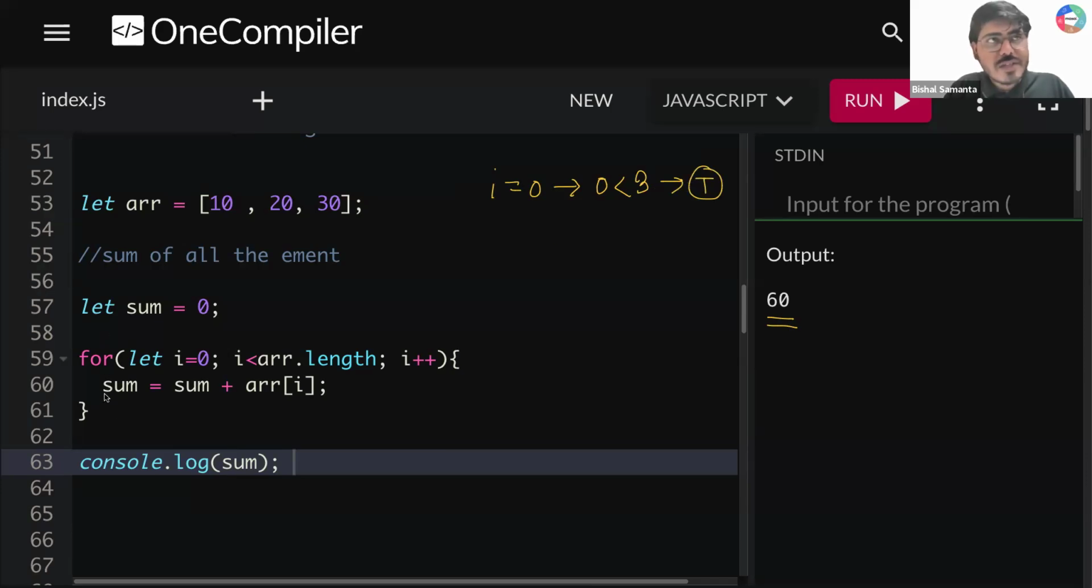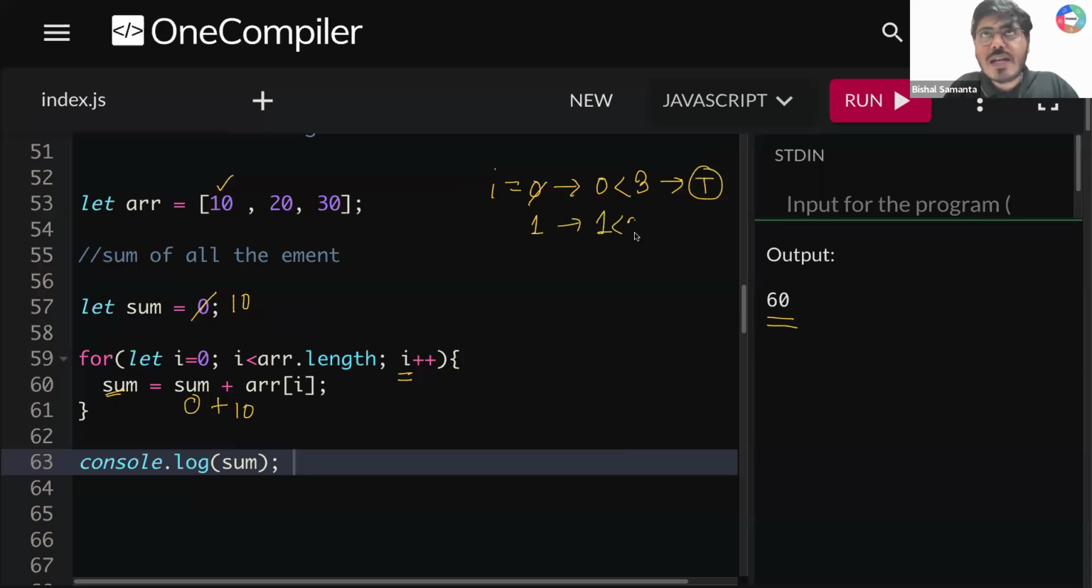You are coming down. Sum is equal to sum plus array of I. What is the sum value? Sum value is 0. You are writing 0 plus array of I. That means array of 0. What is array of 0? Array of 0 will give you 10. So 0 plus 10. What will be your sum value? Your sum value will become 10. After that, I plus plus, your I value will become 1.